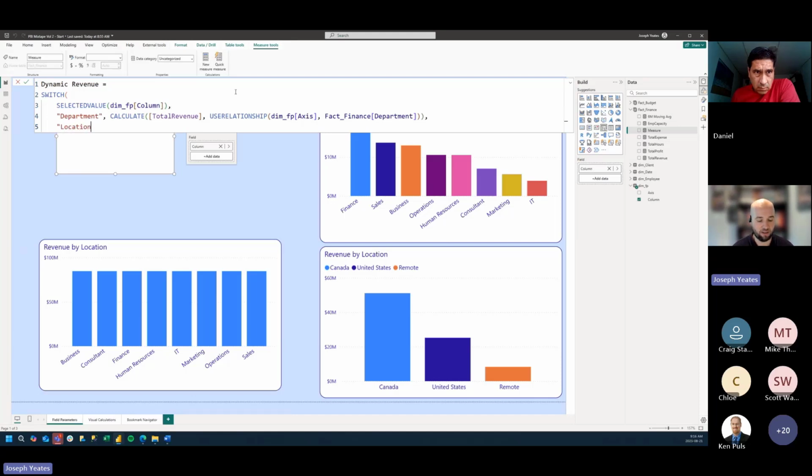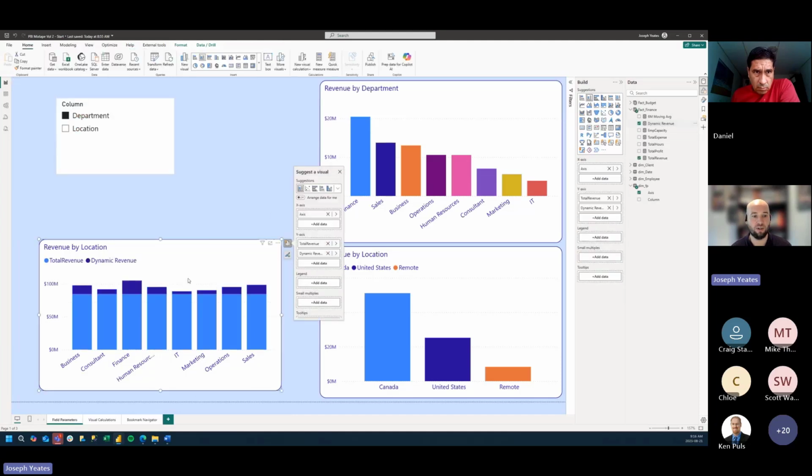if the selected value is location, we want to do exactly the same thing as we have here, with the exception that we want to use the relationship between axis and location instead. So we're being very explicit here about how we want to display our total revenue based on the selected value from our dimension table. I'm going to hit OK.